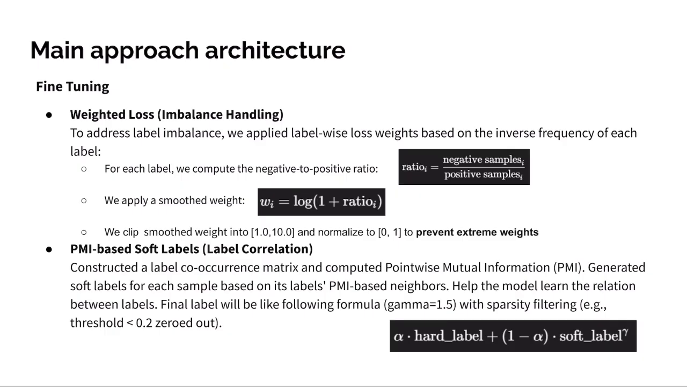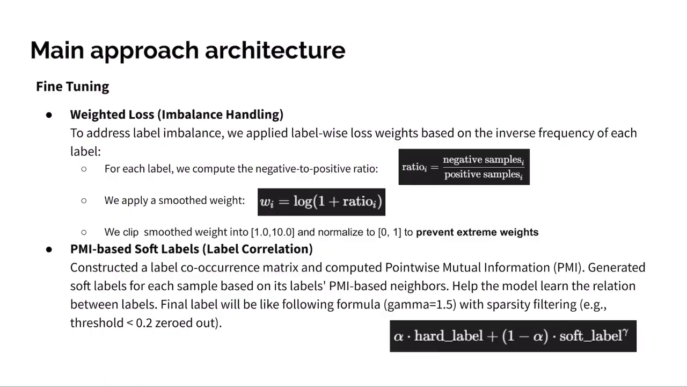And following is the weighted loss, which handles the imbalance. To address label imbalance, we applied label-wise loss weights based on the inverse frequency of each label. And here's our formula. First, we use the negative and positive ratio, and we use log to smooth it. And finally, we clip the weights into the range 1 to 10 and normalize to 0 to 1 to prevent extreme weights.